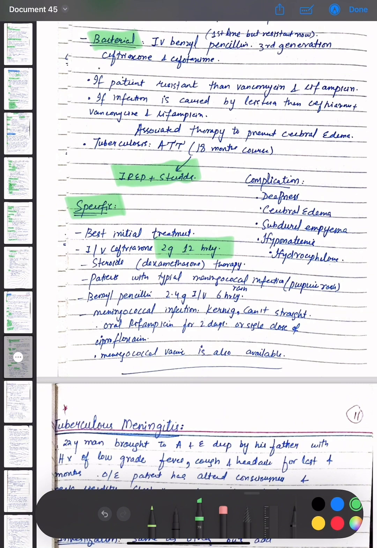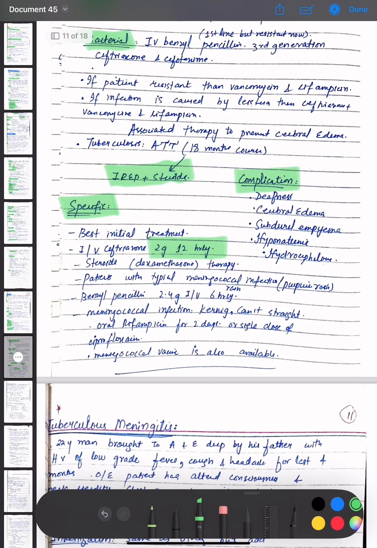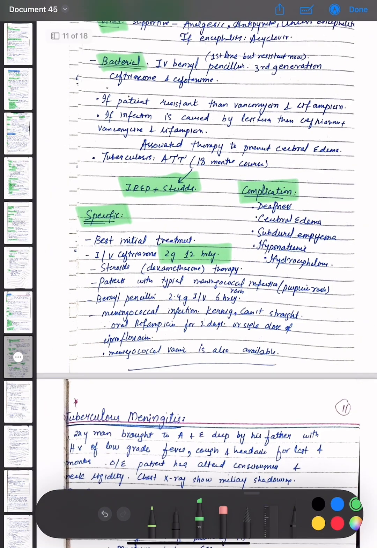If meningococcal infection contacts are positive, then oral rifampicin for 2 days or a single dose of ciprofloxacin is given, and meningococcal vaccine is also available. The complications of meningitis are deafness, cerebral edema, subdural empyema, hypothermia, and hydrocephalus.